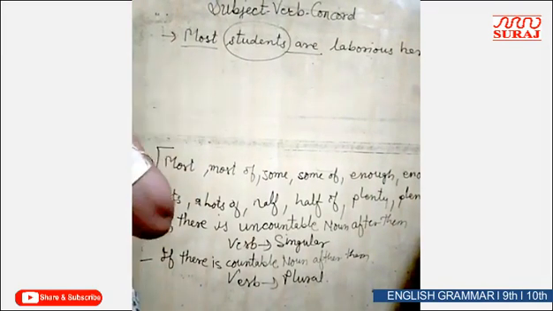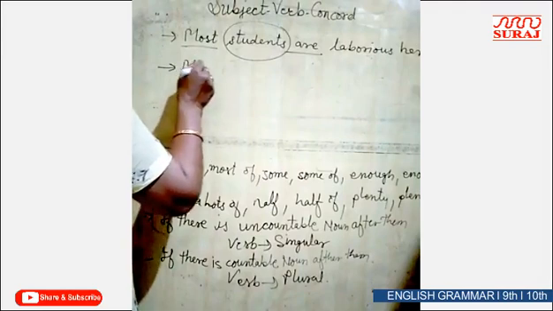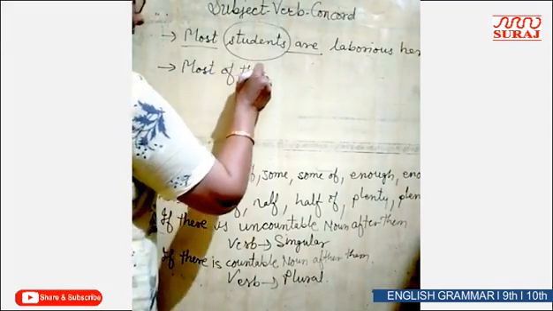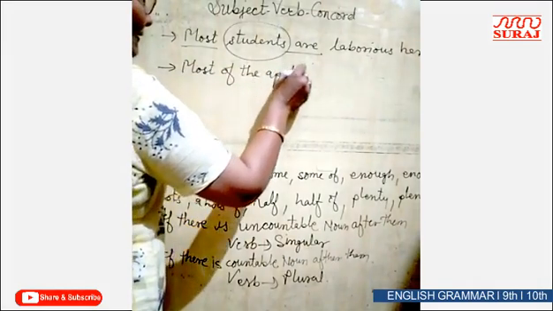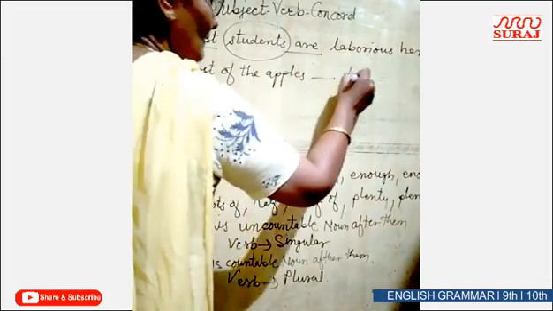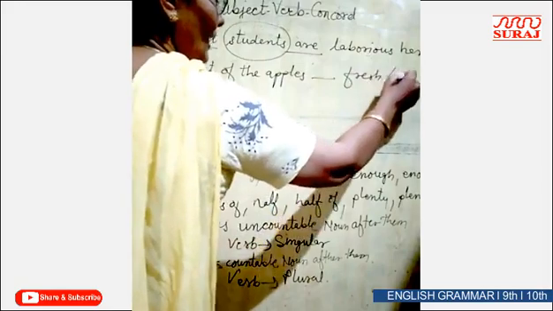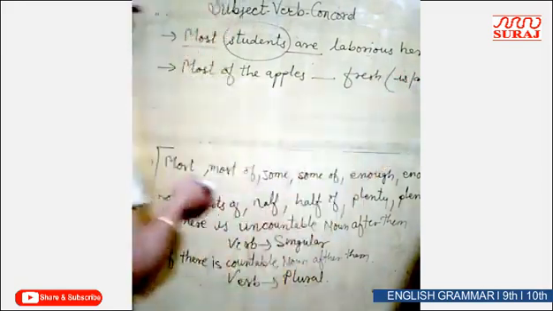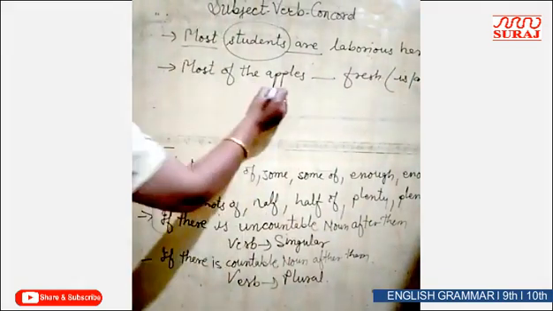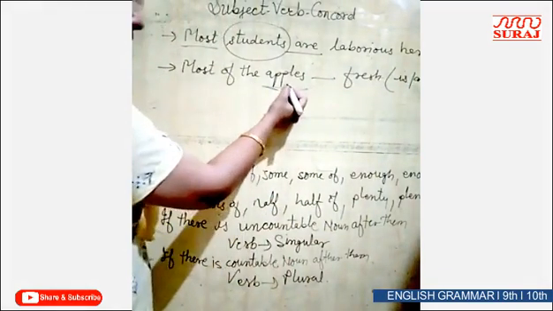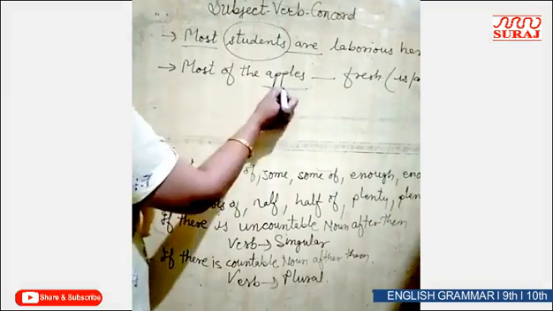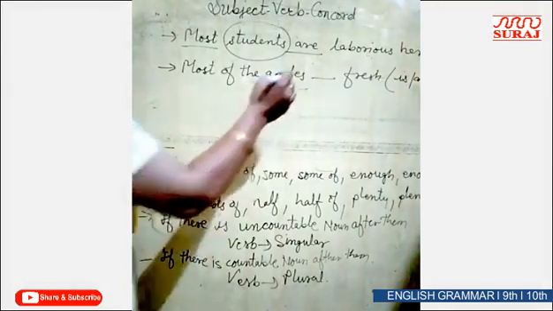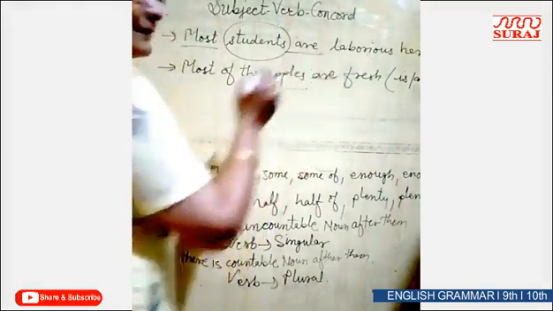One more example. Most of the apples are fresh. Again you have options. What will be there here? The subject is also countable. After "most" there is a countable noun. Since it is a countable noun, the verb will be plural, "are", right?